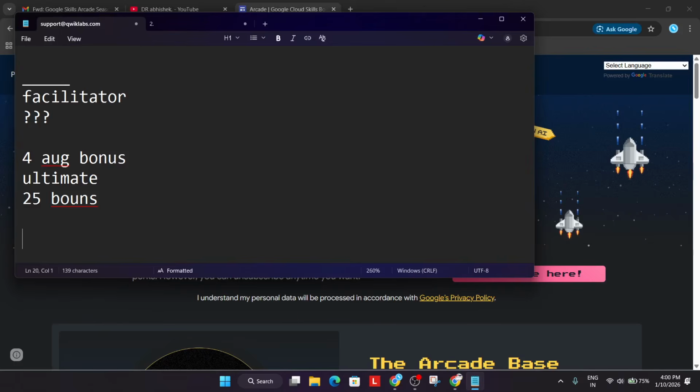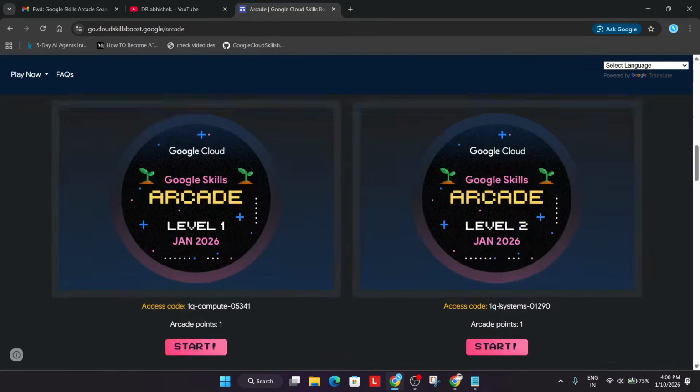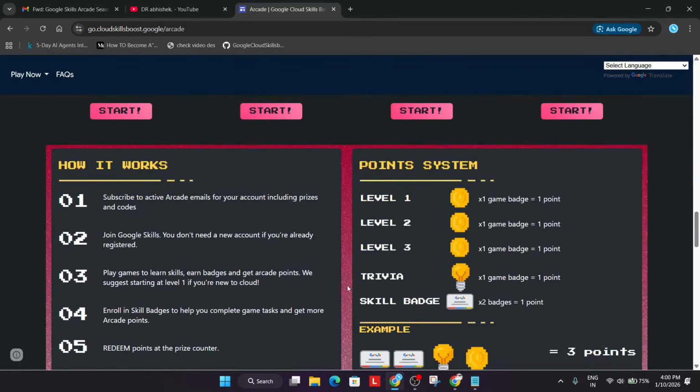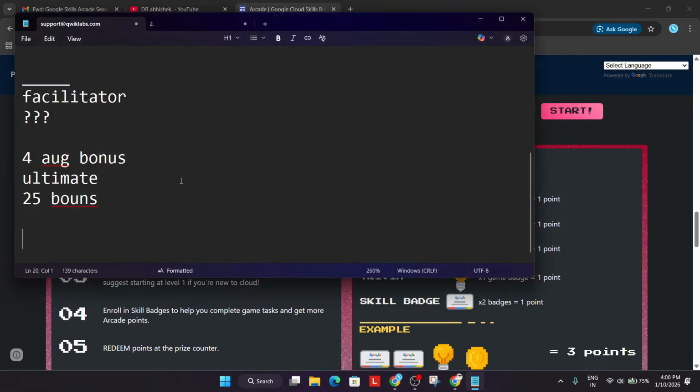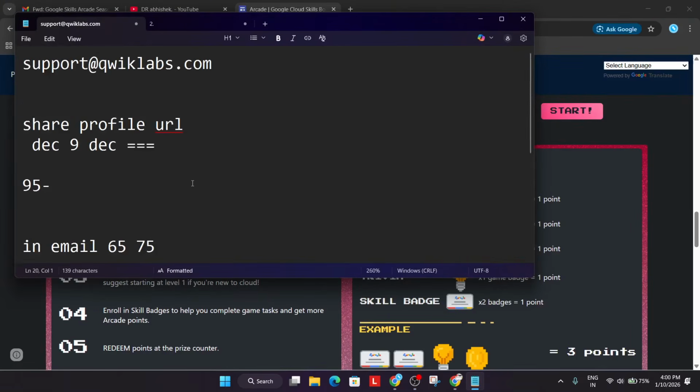You can calculate yourself using the simple method which I have shared over here. You can clearly see, all these level games give one arcade point, trivia games give one arcade point, skill badges give one arcade point. Similarly, for the facilitator program, if you participated, you must have received the email. So you have to share the email screenshot with the team and they will investigate and update you.